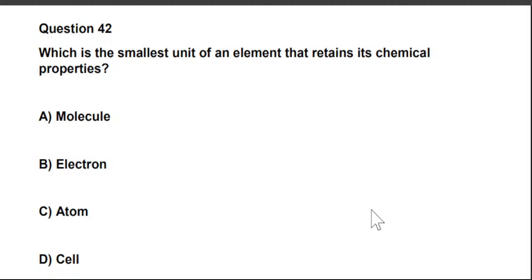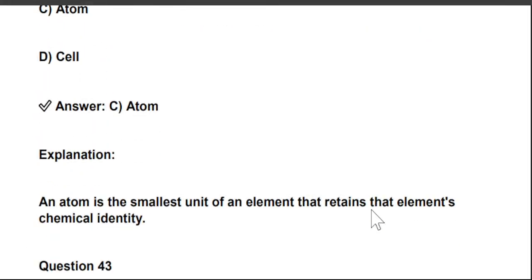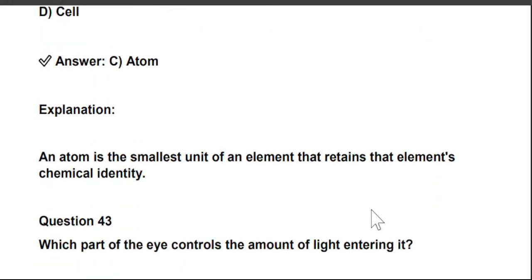Next question is, which is the smallest unit of an element that retains its chemical properties? A. Molecule, B. Electron, C. Atom, D. Cell. So the right answer is C. Atom. An atom is the smallest unit of an element that retains that element's chemical identity.